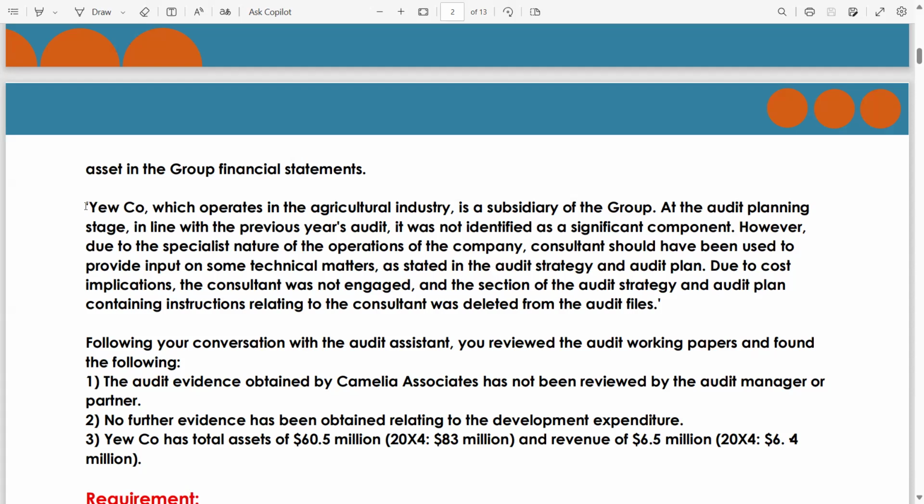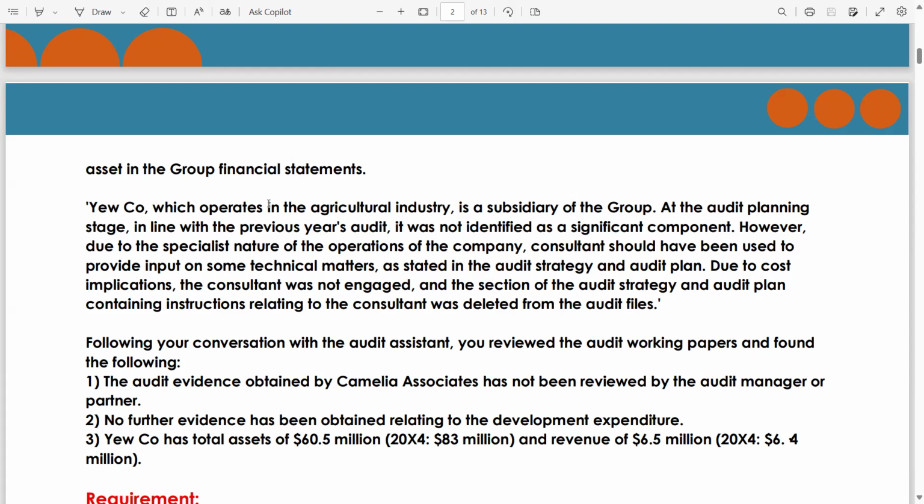Now, from here to there, this is all about the specialized industry. If you have not covered my lecture on this particular topic in which I have discussed the specialized industry technical articles, you will not be able to understand this one. It is a subsidiary of the group at the audit planning stage, in line with the previous year's audit. It was not identified as a significant component.